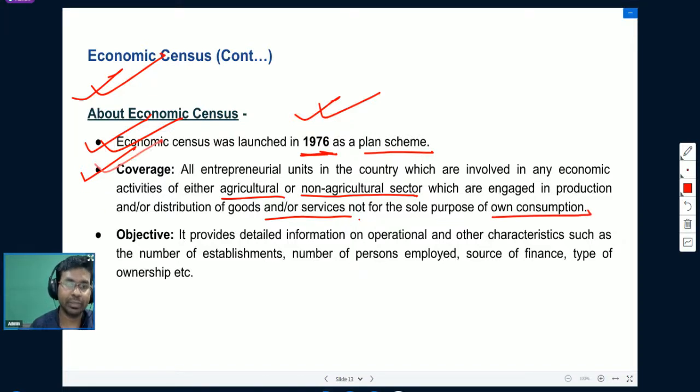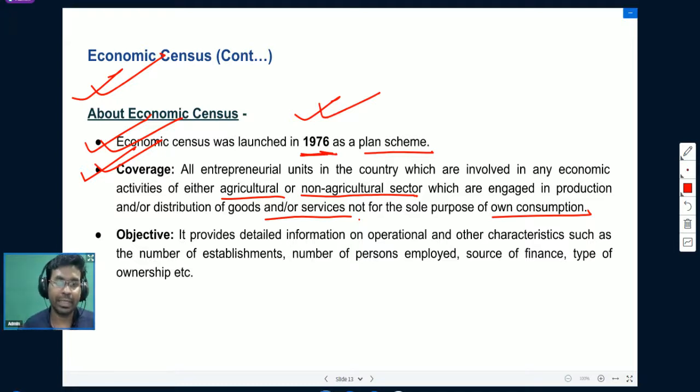So it covers all entrepreneurial units in India, whether they are agricultural or non-agricultural. They must be engaged in the production and distribution of goods and or services, and they must be producing for the purpose of sale, not for own consumption. If you are producing something only for your own consumption, economic census will not cover you.